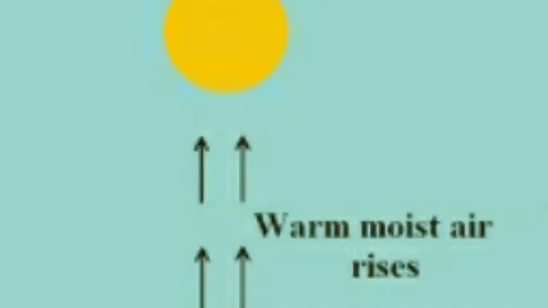So what happens when air gets heated up? Yes, we have already studied that when air heats up, it expands, it becomes lighter, and therefore the warm air will start rising up. So air warmed up and warm air rises up. But as the warm air rises up, what happens?